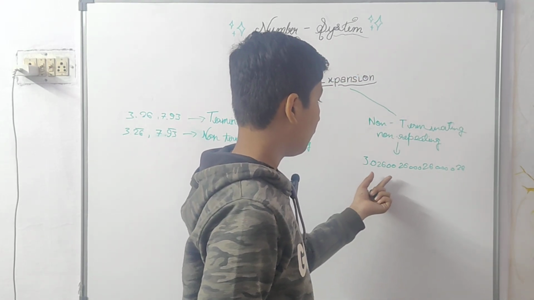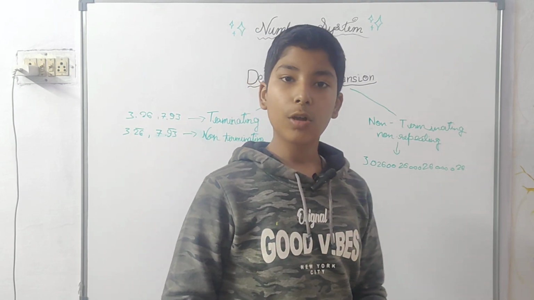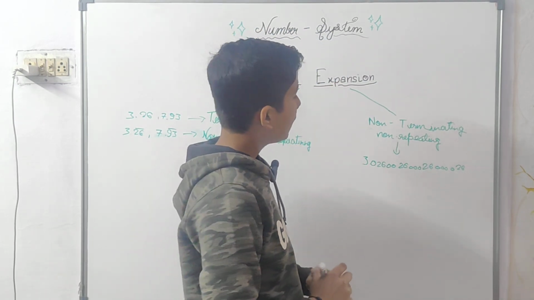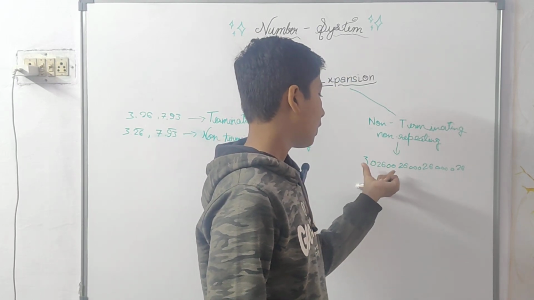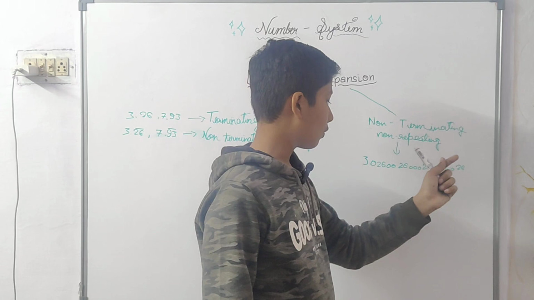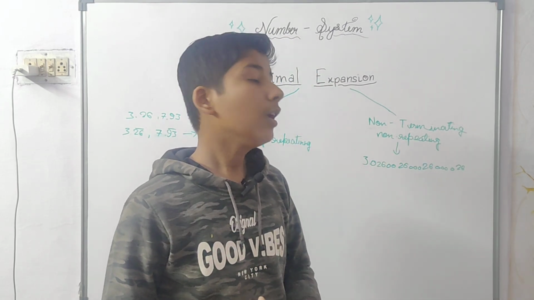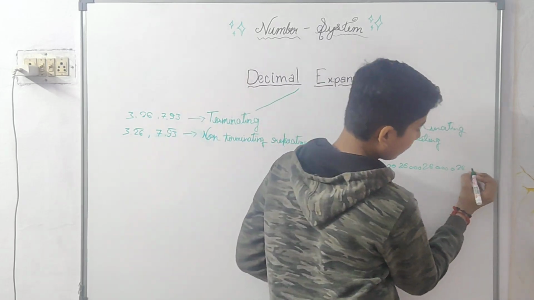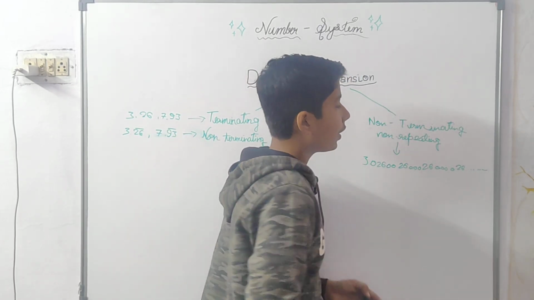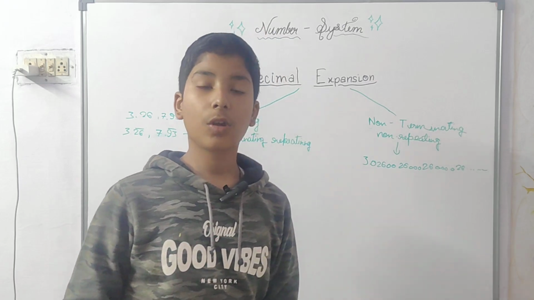See, it is not repeating. The zeros are increasing, and the pattern is not repeating. If we write 3.026 bar, it would be 3.026 repeated, but the zeros are increasing, so we cannot write it as 3.026 bar. It continues forever, so it is non-terminating, non-repeating.